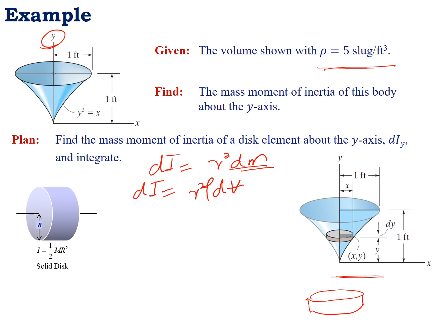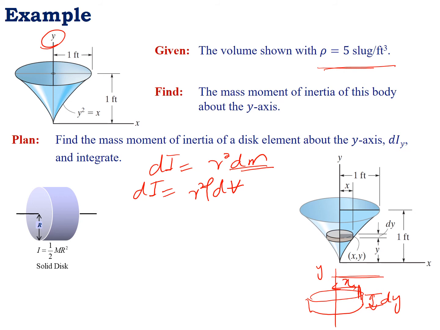Let us say this is the y-axis, and from the y-axis the perpendicular distance to this disk is basically x. This is up to you, you can use x, y or anything. And let us say that the thickness is basically dy.